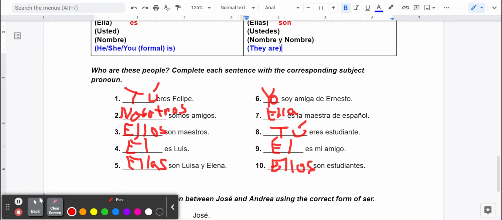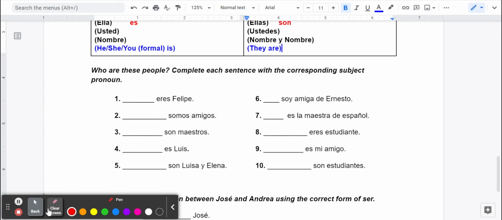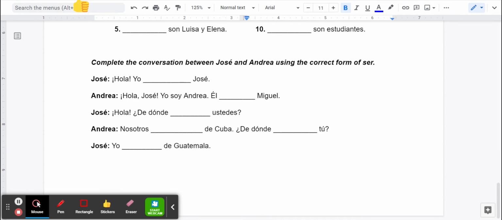Do you have those answers correct? If you do, feel free to give yourself a little smiley face, a little sticker, give yourself a little thumbs up, feel good about your life, okay? All right. Scrolling down here.